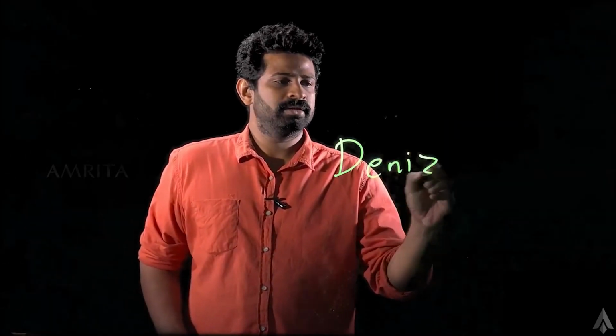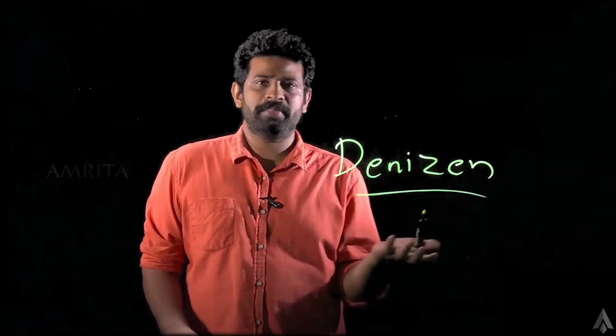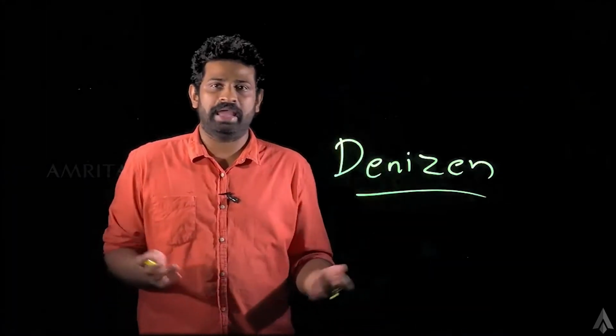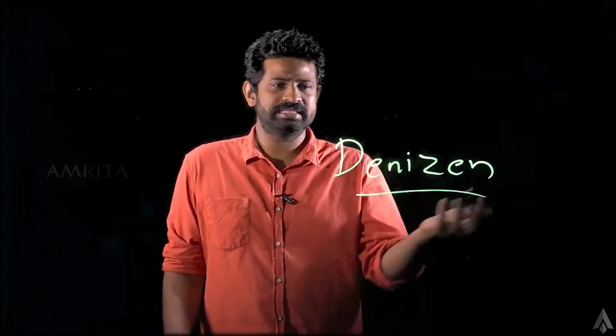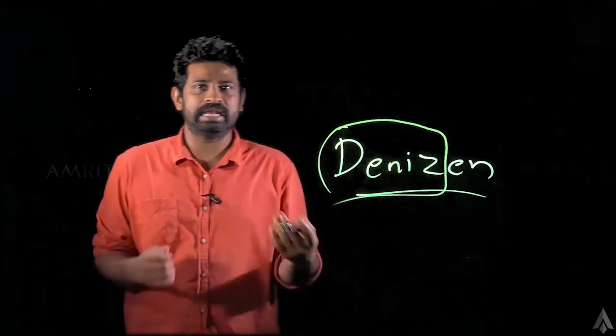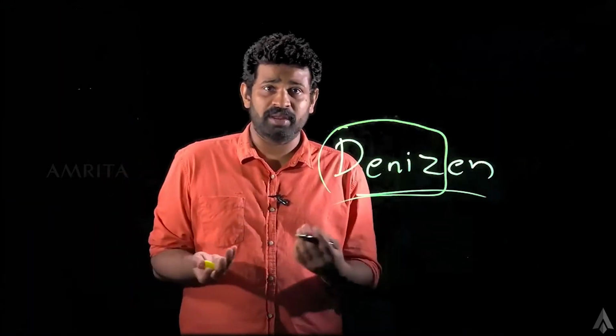Okay, maybe I can remember an English word which goes by the term denizens. So this is something which we will relate to people from a particular place. That is a broad idea about denizen. So this root, denizen, it could mean people from a particular place.